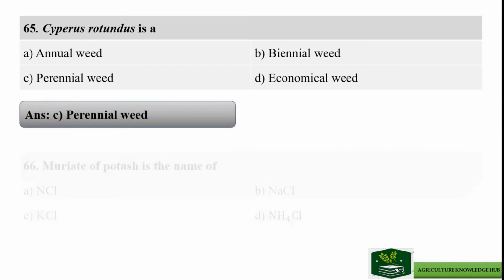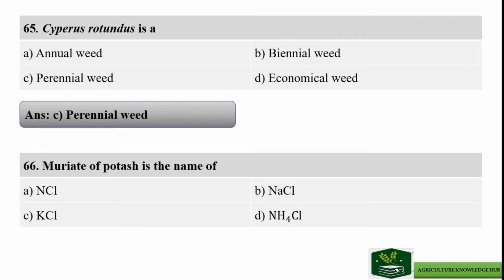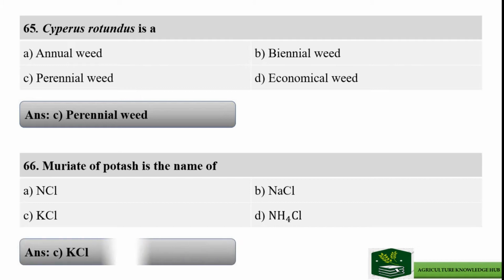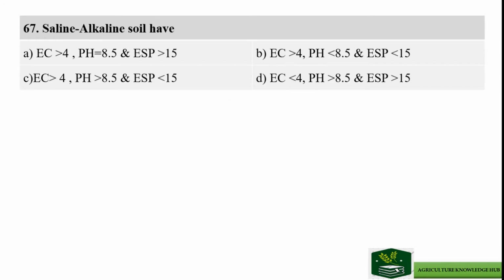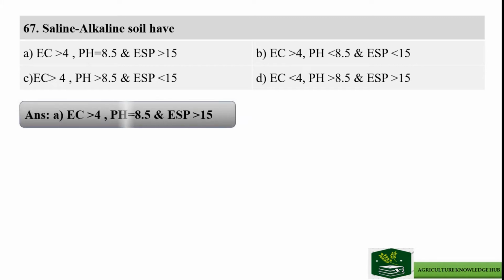Next question: muriate of potash is the name of, and the options are option A nitrogen chloride, option B sodium chloride, option C potassium chloride, and option D ammonium chloride. The right answer is option C, potassium chloride. Next question: saline alkaline soils have, and the right answer is option A, which is EC more than 4, pH more than 8.5, and ESP more than 15.